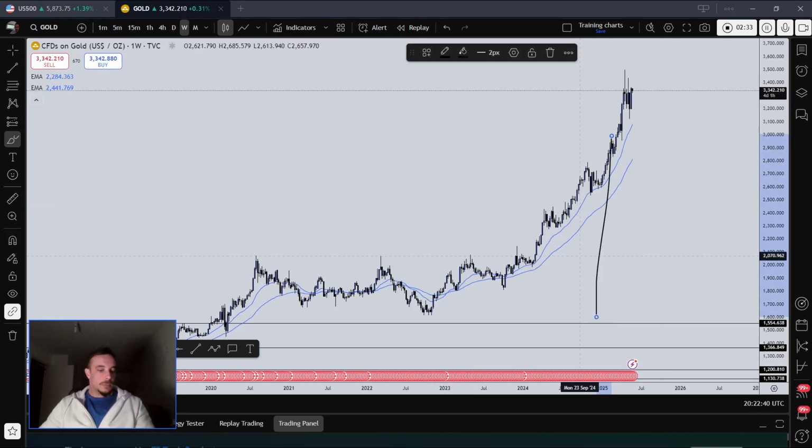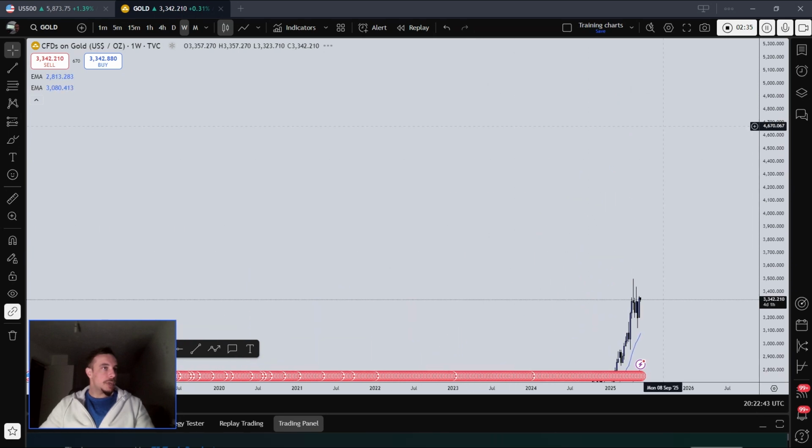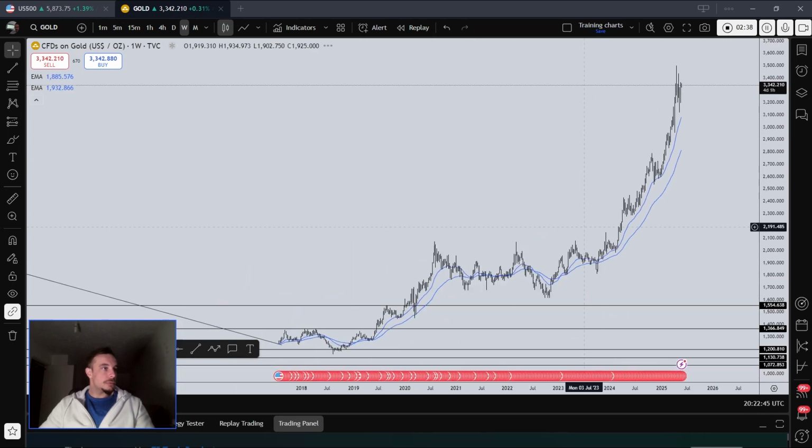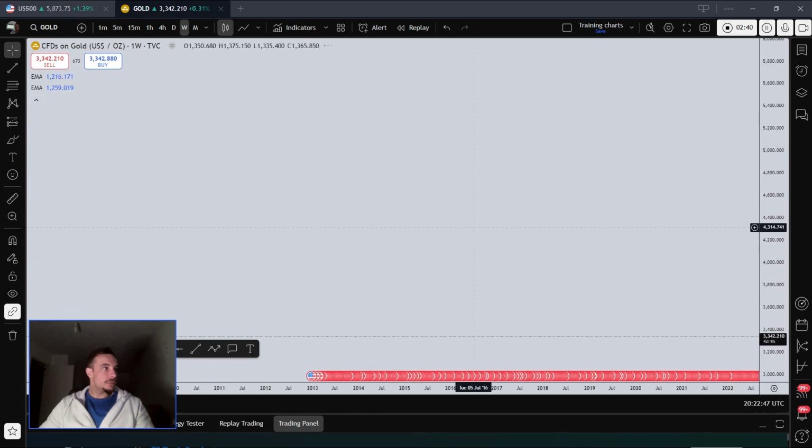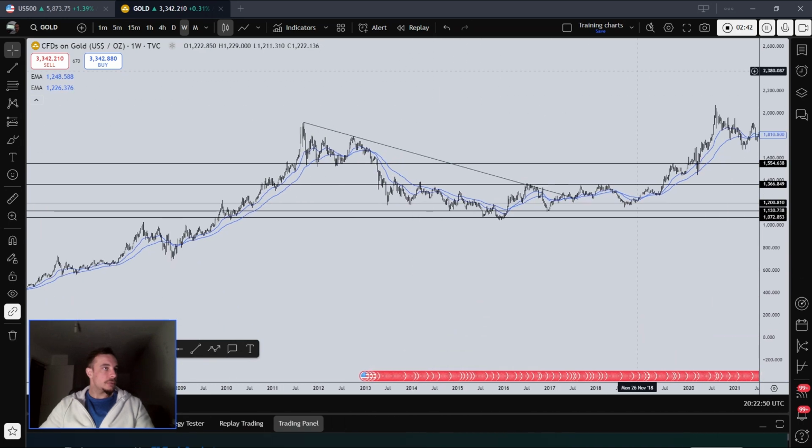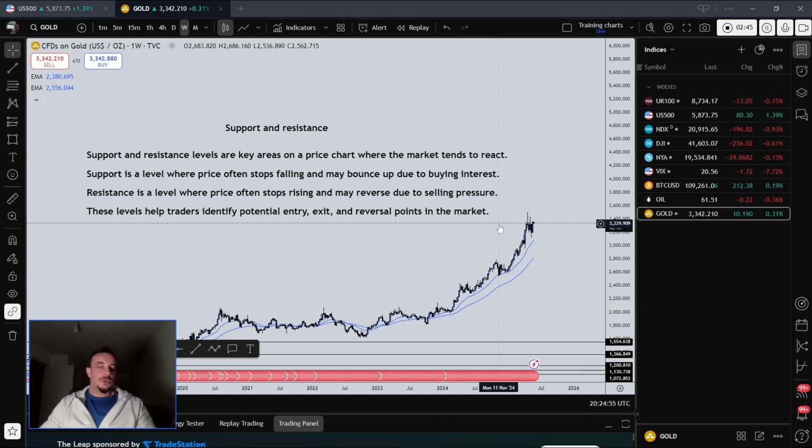So now talking about support and resistance levels or areas. Support and resistance levels are key areas on the price chart where the market tends to react. Support is a level where price often stops falling and may bounce due to buying interest. So basically, see it as a floor: if the ball reaches the floor, it will bounce to the upside.